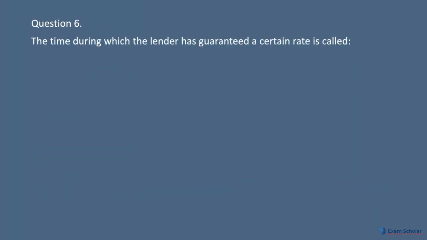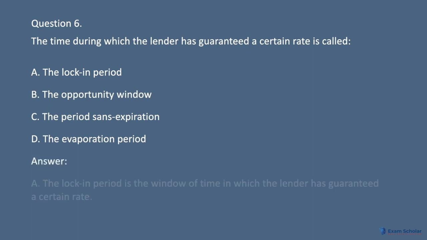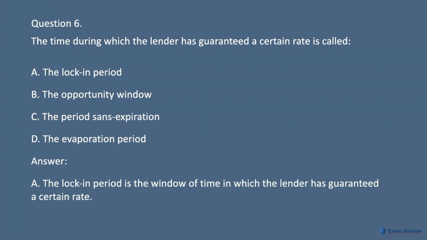Question 6. The time during which the lender has guaranteed a certain rate is called A. The lock-in period. B. The opportunity window. C. The period sans expiration. D. The evaporation period. Answer. A. The lock-in period is the window of time in which the lender has guaranteed a certain rate.